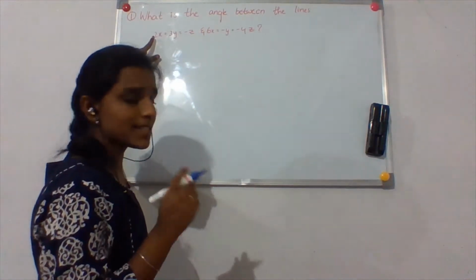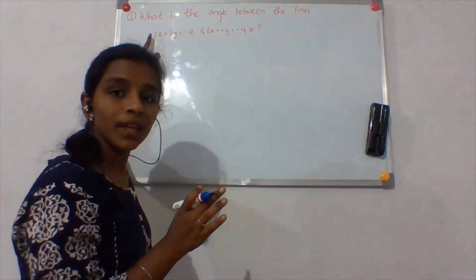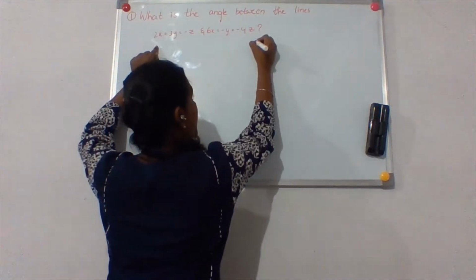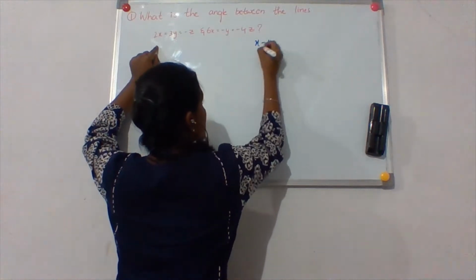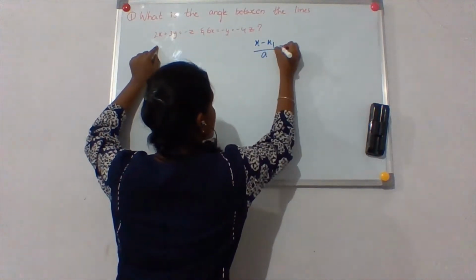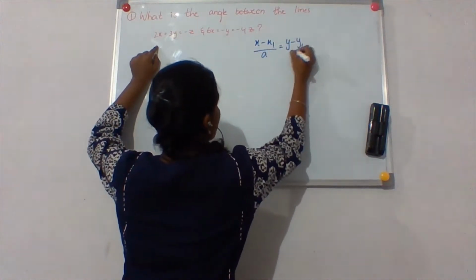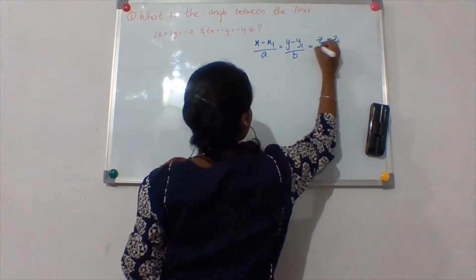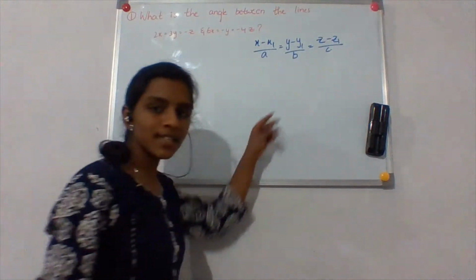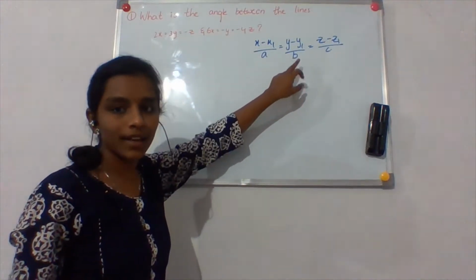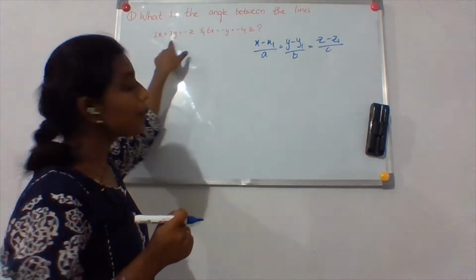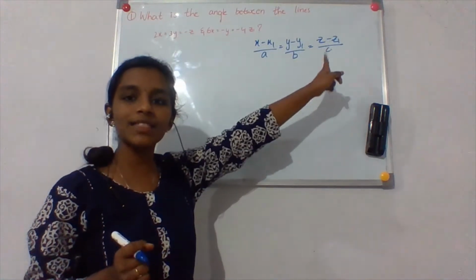Let us look at the first line. Okay. First let us write the general form of a line. How does it look like? It looks like x minus x1 by a is equals to y minus y1 by b is equals to z minus z1 by c. Is this the general equation of the 3D line? Right. So now we have to convert these two equations into this form.